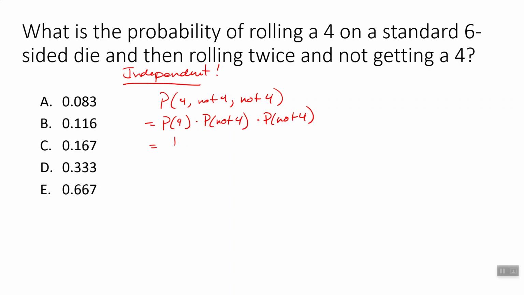So the probability of 4 is 1 out of 6. Probability of not 4 is 5 out of 6. And again, 5 out of 6. So we can just work this out, throw it in our calculator, and we are going to get 0.116, or 25 over 216, I think is what that works out to. All right, you could leave it like that too if you wanted to.